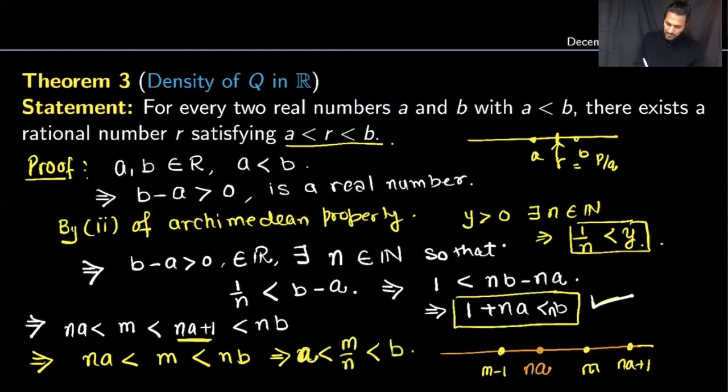So this proves our theorem, because we found a rational number. As you can see, this is a rational number. So this was a proof by construction. We found a rational number m over n which is in between the real numbers a and b. And that is what the statement is saying: if you have two real numbers, you can always find a rational number which lies in between these two real numbers. So this completes the proof of this theorem.